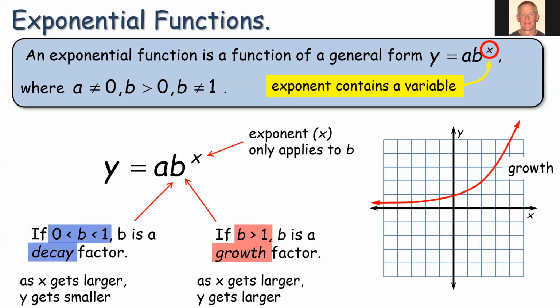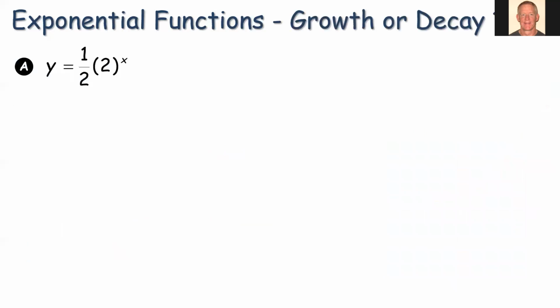If b is less than 1 but greater than 0, so it's a fraction, it's going to represent exponential decay. So the values will continue to get smaller and smaller. So the graph would look something like this. There's an example of decay. As we go out to more positive values of x, we get smaller values of y. Okay, so here's the general form that we'll be using.